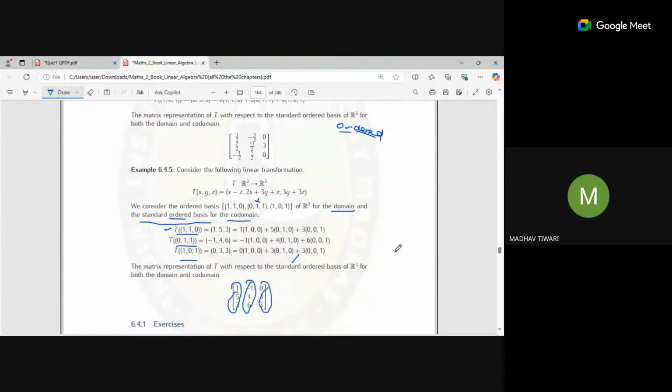What is the standard basis then? Standard basis means we give the value one to only one component and all other components get the value zero. Next time we give the second component the value one and all others get zero. Next time the third component gets one, like this, 0 0 0 1. So this is the standard ordered basis: we put one as the value for the x component and zero for the others, and likewise for x, y, z.